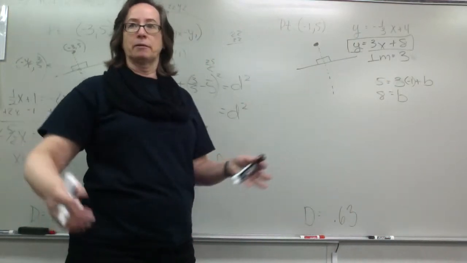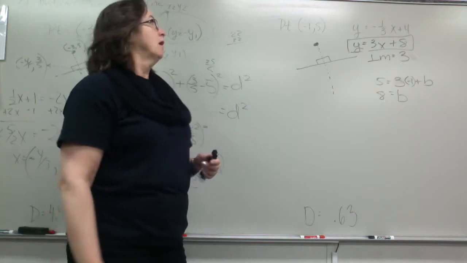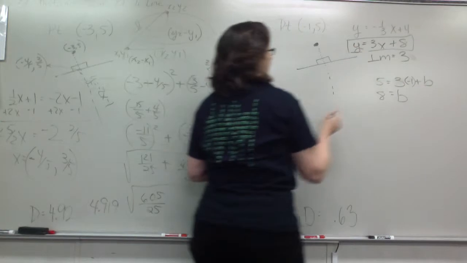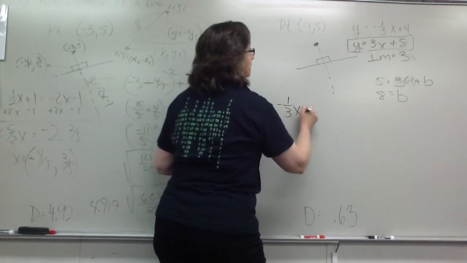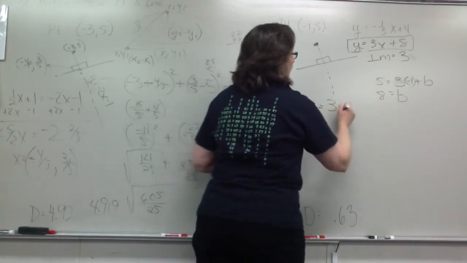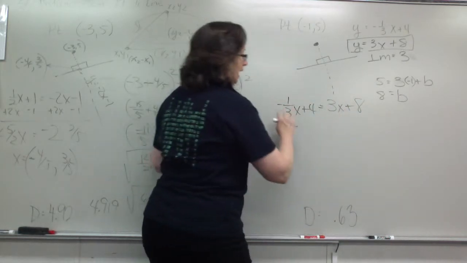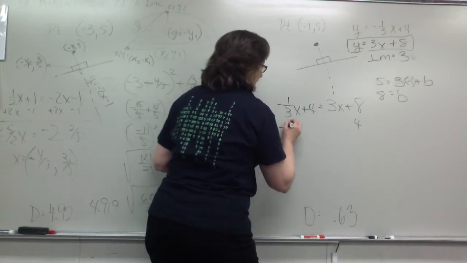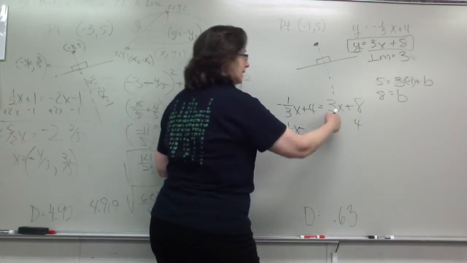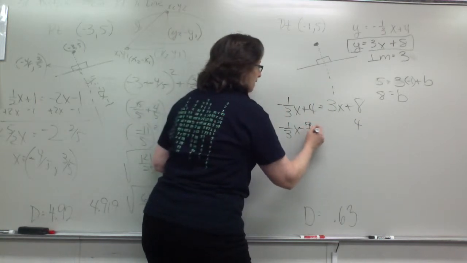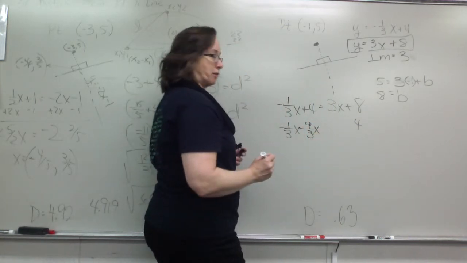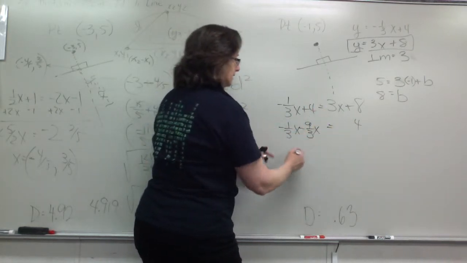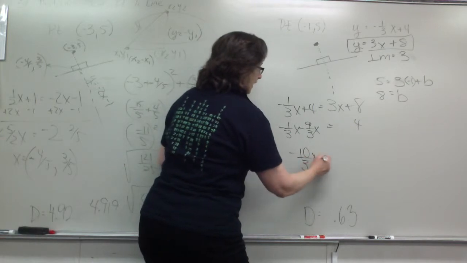Okay, next step. Y equals y. Right, we're going to solve the system of equations by setting y equal to y. So we have -1/3 x plus 4 equals 3x plus 8. And then I can get rid of my 4. I'm getting my 3x over here. So I got -1/3 x minus 9/3 x is equal to 4. So I got -10/3 x is 4.